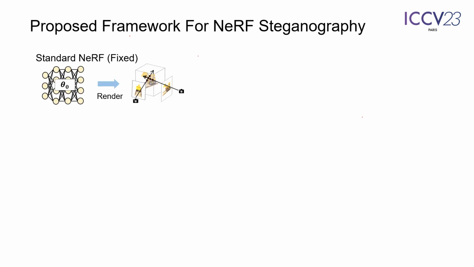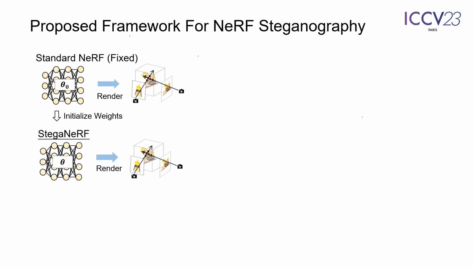To tackle it, we present a novel optimization-based steganography framework called StegaNeRF. First, we have a standard NeRF from standard NeRF training, by which the weights of our StegaNeRF are initialized. Then, for the renderings at every training pose P, we apply a consistency regularization between the renderings of the StegaNeRF and the standard version.